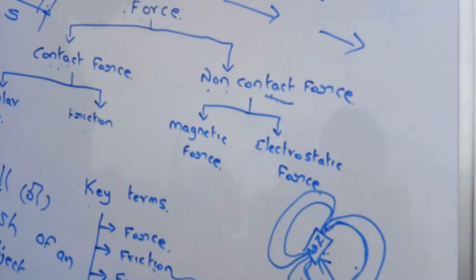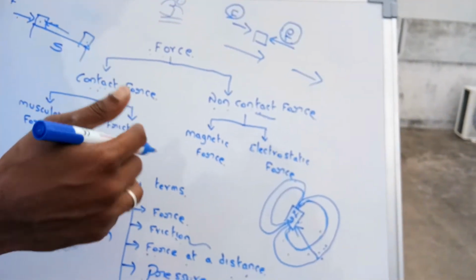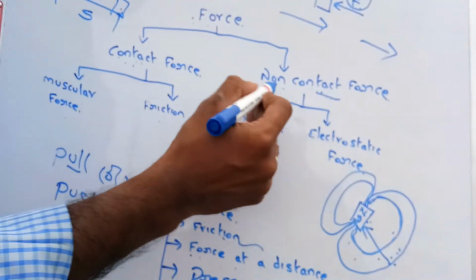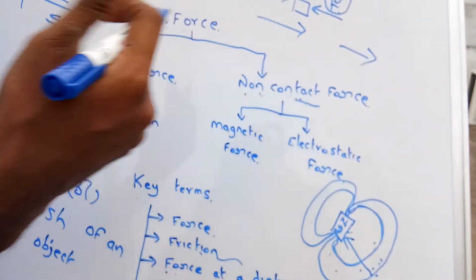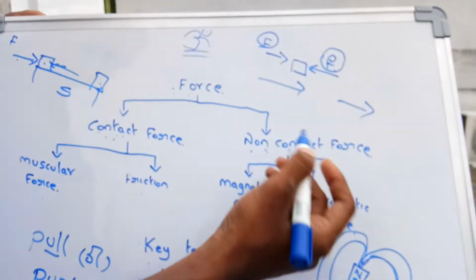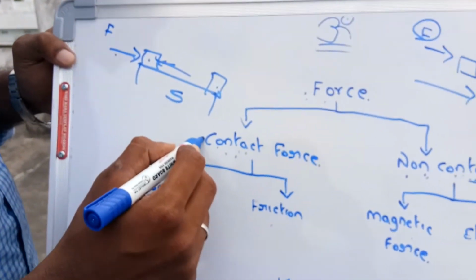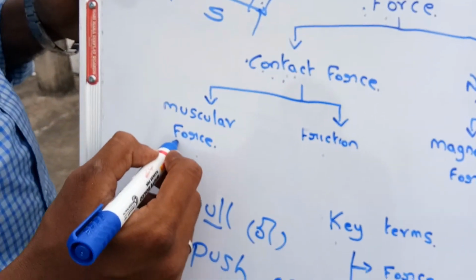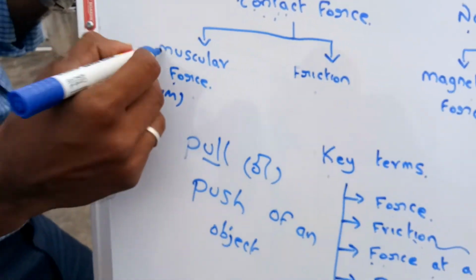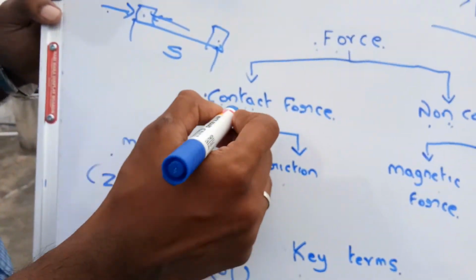As a live example in our class, if I say stand up, and all the students stand, it is not an example of contact force but of non-contact force, because I am giving an instruction without touching the bodies. That type of force is called non-contact force. If we apply a force by touching the object, it is called contact force. An example of contact force is muscular force. The best example is going to the gym or doing exercises using our muscle strength. That is called muscular force, an example of contact force.